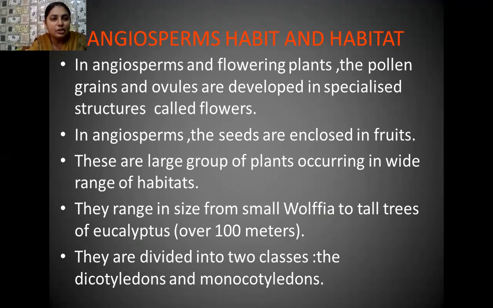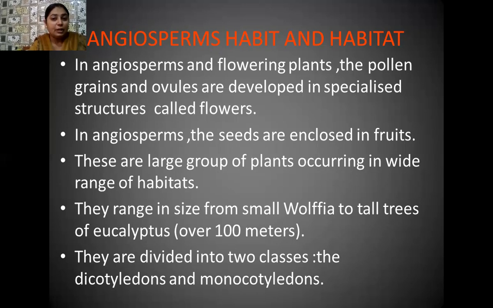So in the case of angiosperms, when they reach their reproductive stage, what happens? A beautiful flower appears on the branches. The flower is the reproductive part of the plant.